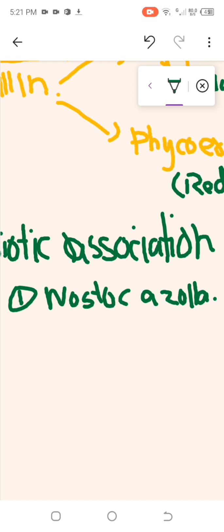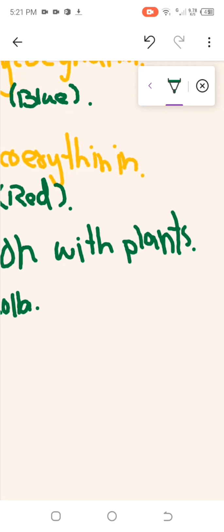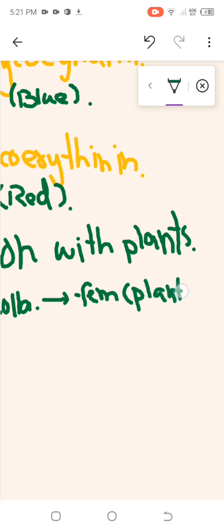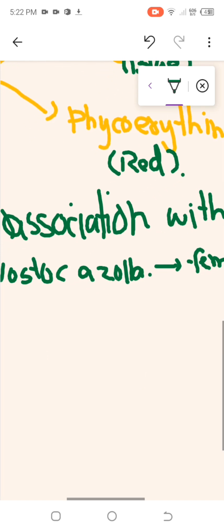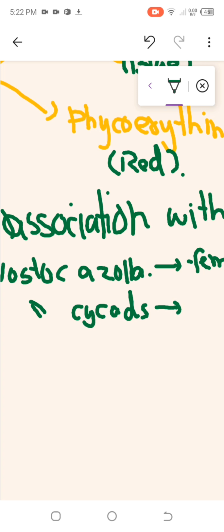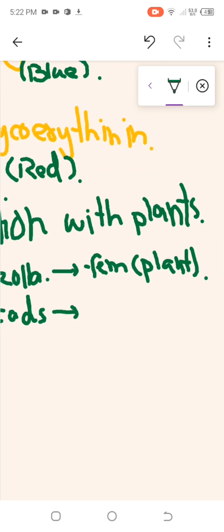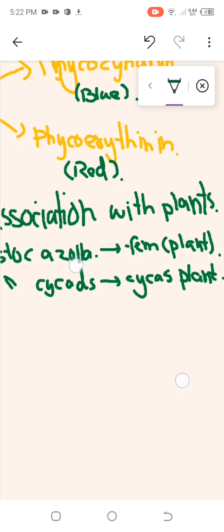This is a cyanobacterium, and it has a symbiotic association with the fern plant Azolla. Similarly, we have Nostoc and cycads. Nostoc has a symbiotic association with the Cycas plant. So this is how cyanobacteria associate with plants.